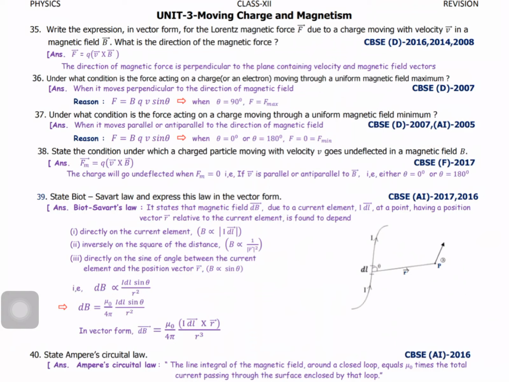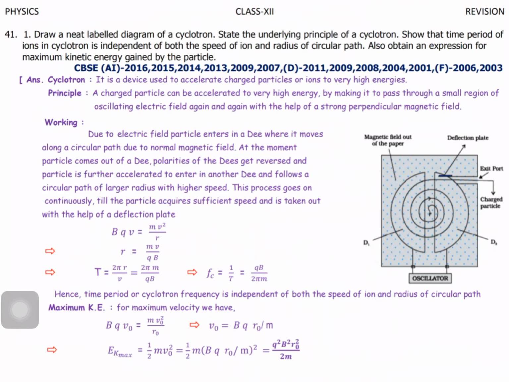Got it? So the line integral of magnetic field around a closed loop equals mu naught times the total current passing through the surface enclosed by the loop. Total current passing through the surface enclosed by the loop. Clear? So this is a way they are obtaining it, they gave the concept.